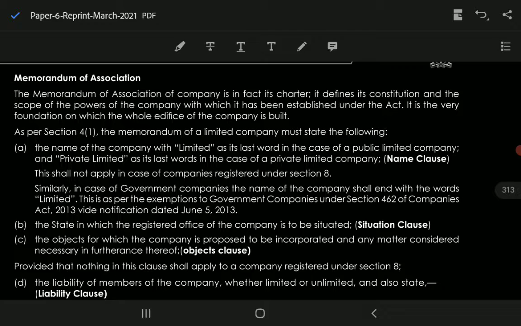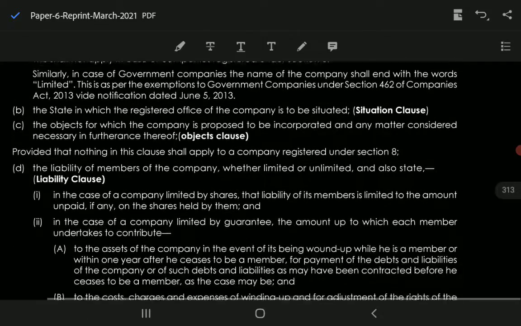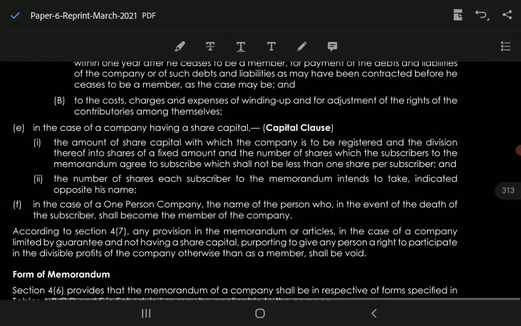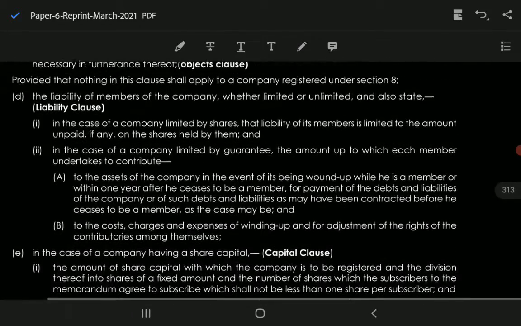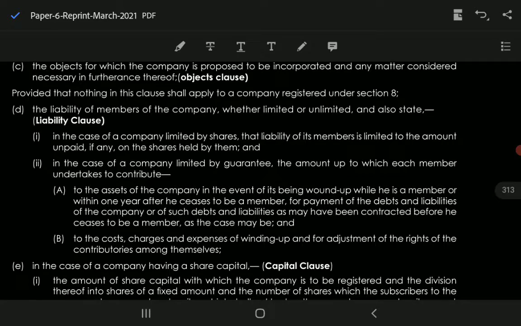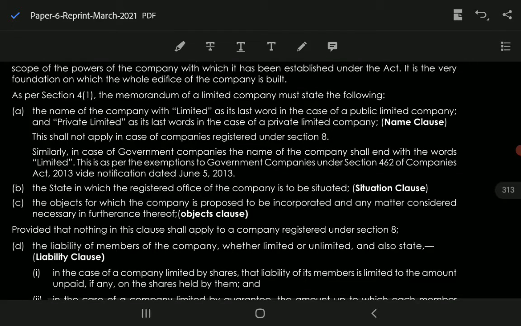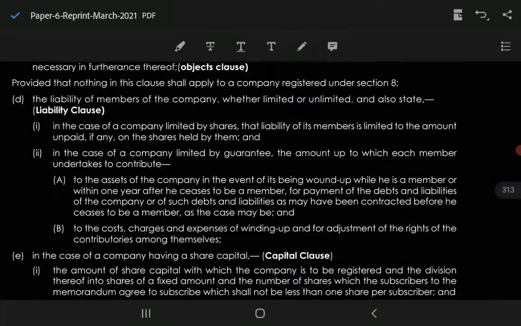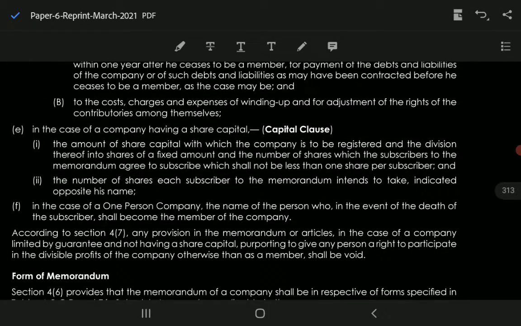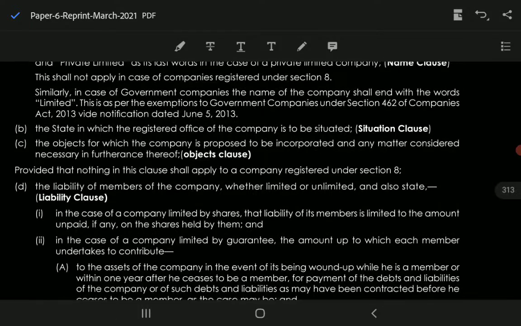As per section 4, the memorandum of a limited company must state the following. So there are following clauses in there. It's not possible for me to go deep, so I will restrict my words in limited form. First, the clause is the name clause. Second is the situation clause, object clause, liability clause, and the capital clause. All these clauses should be mentioned in your memorandum.